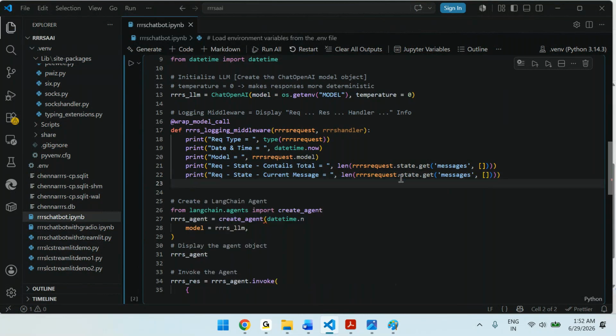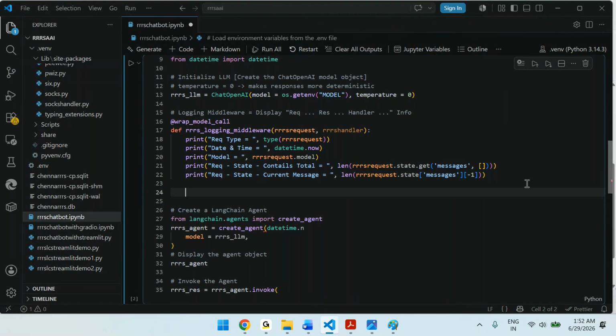Messages of -1, right? So request.state of messages, messages of -1. Then you can end this. That's it. Like this, you can display all the information.